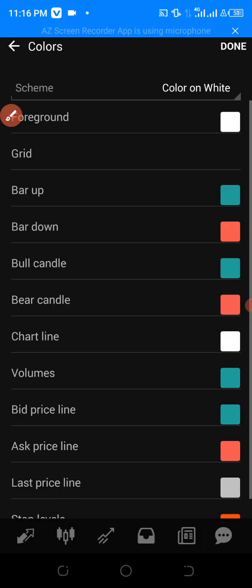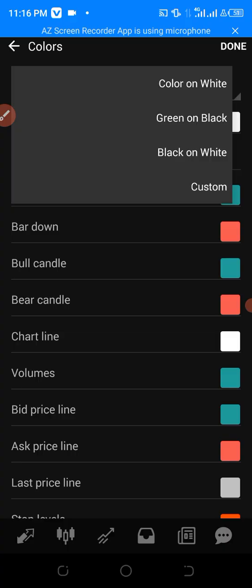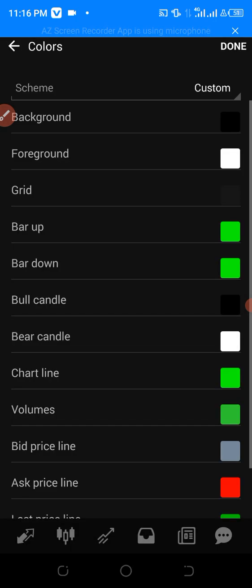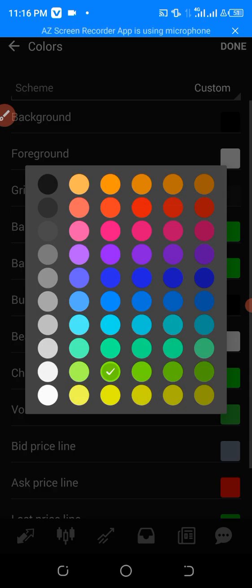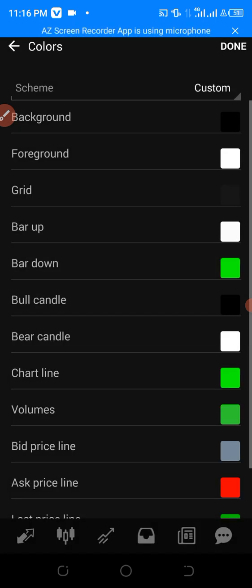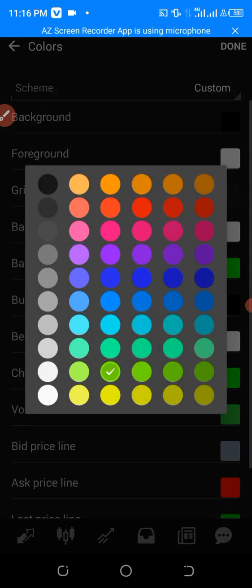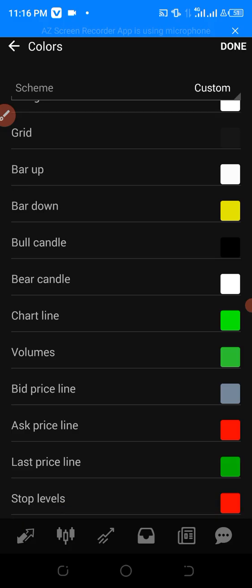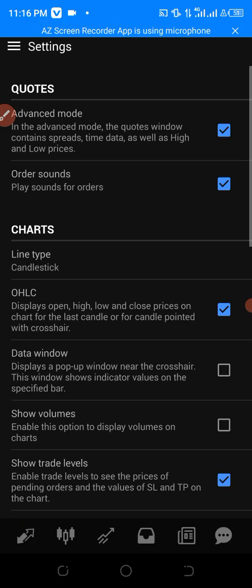Click on colors. Now it's going to show you schemes, color on white. I don't want it to be color on white, I want it to be black on green on black. Foreground, I want my foreground to be white, I want my grid to be black, I want my bar up, that is your buy candle, to be, it was green before, let's say I want it to be white. Bar down, I want my bar down to be, let's say, yellow, right? And I'll leave the rest that way, and then I'm going to click on done.